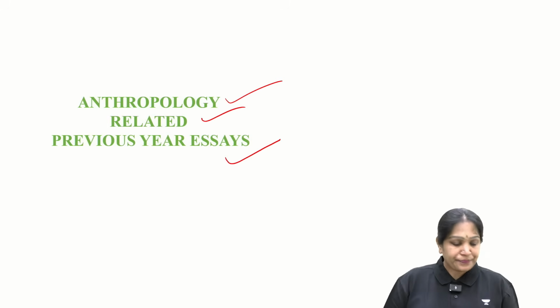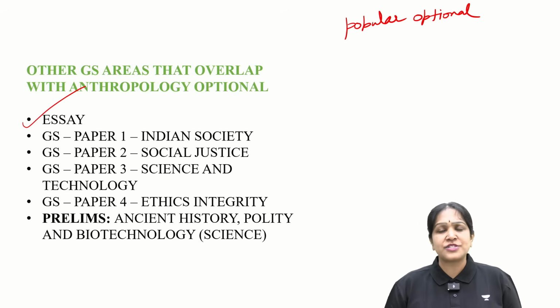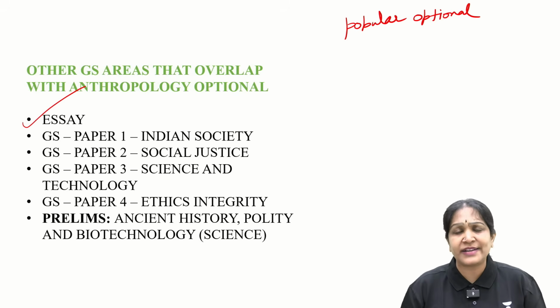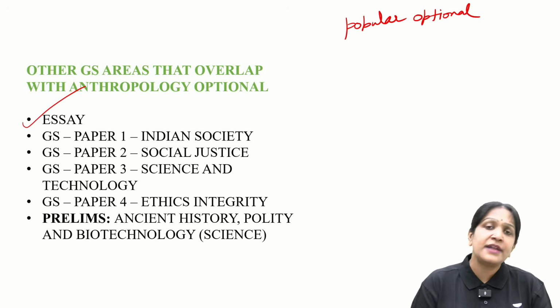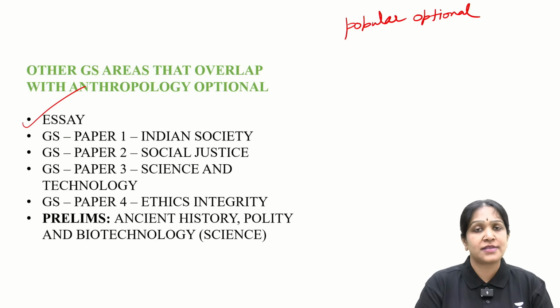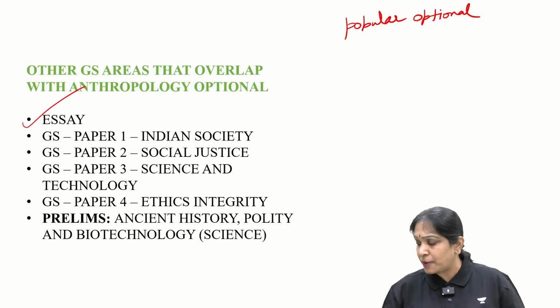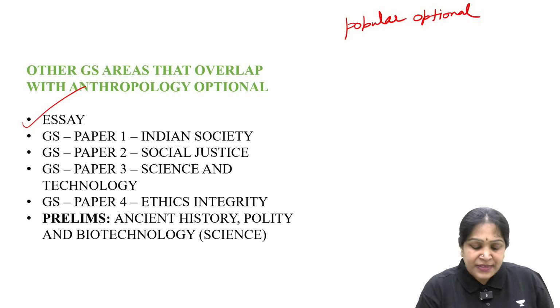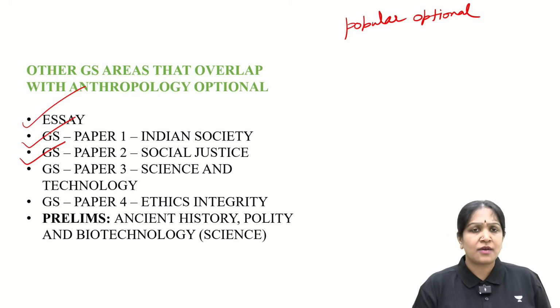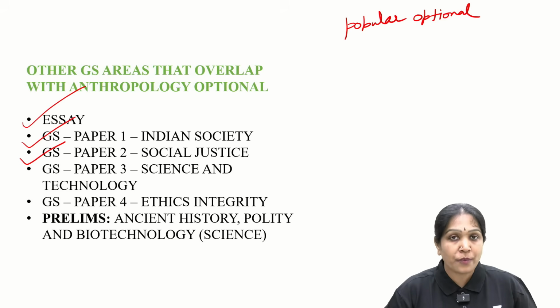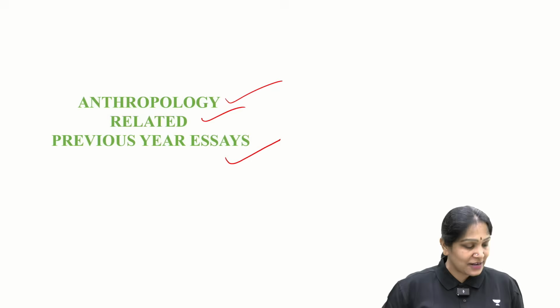Obviously anthropology studies human society, historical, geographical, all aspects of it. Definitely at least one of the essays should be related to the anthropology syllabus. Is it clear? Then GS paper 1, Indian society, obviously. GS paper 2, social justice, obviously. Then you may say, madam, don't say obviously, show me evidence. Where is the evidence for it?